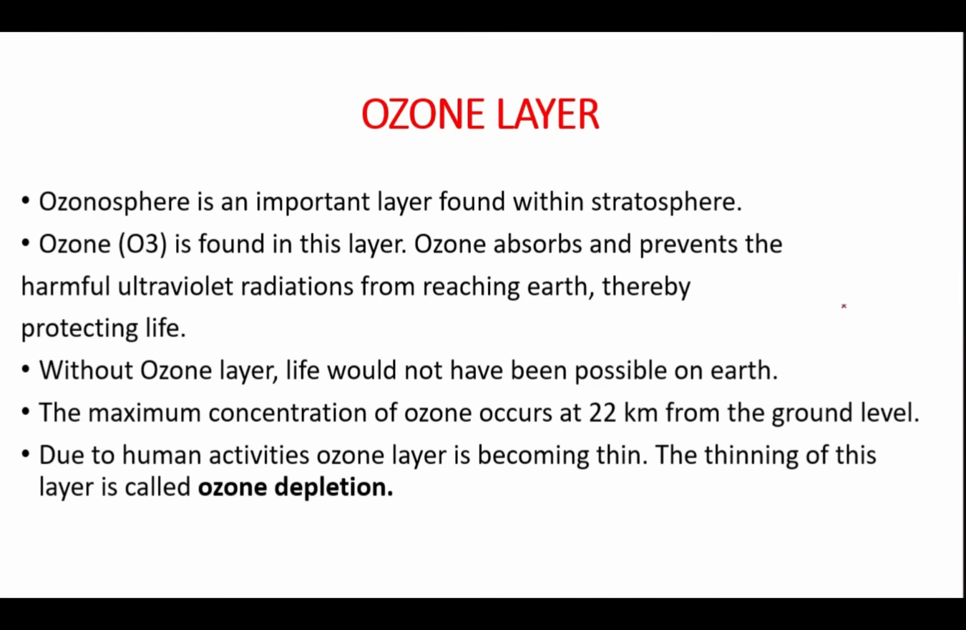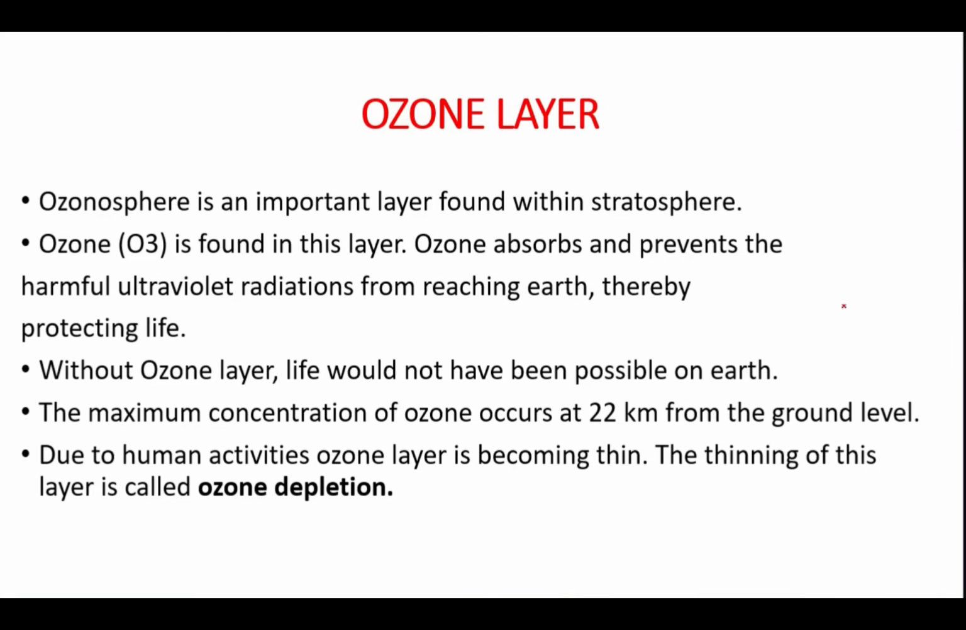Next is the ozone layer. The ozonosphere is a very important layer found in the stratosphere. The ozone, O3, is found in this layer. The ozone absorbs and prevents the harmful ultraviolet radiation from reaching the earth. Thereby it will protect our life. Without the ozone layer, life is not possible on the earth. And the maximum concentration of ozone occurs at 22 kilometers from the ground level.